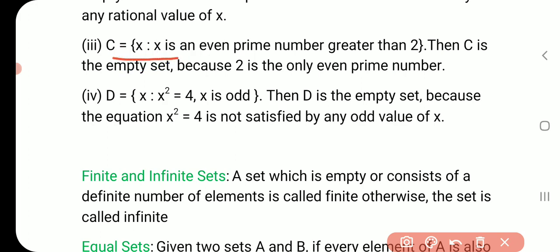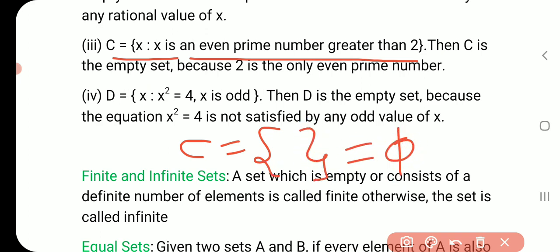Next example: C is a set, C equals {x : x is an even prime number greater than 2}. What does it mean, even prime number greater than 2? There is no even prime number other than 2. So greater than 2 means there will be no prime number greater than 2. It means there will be no member or element of this set C. So set C will be an empty set. We will write it like that, or like that, void set, or null set.